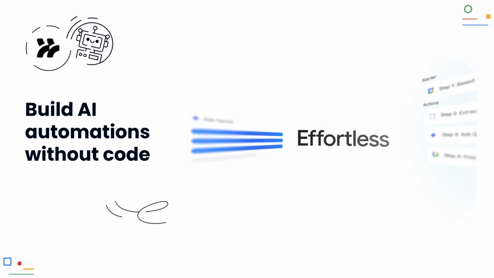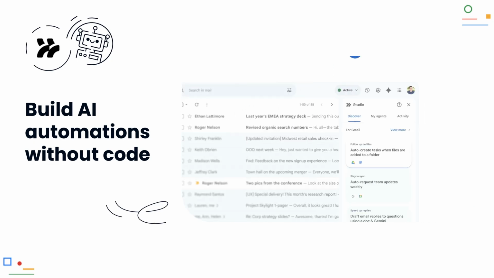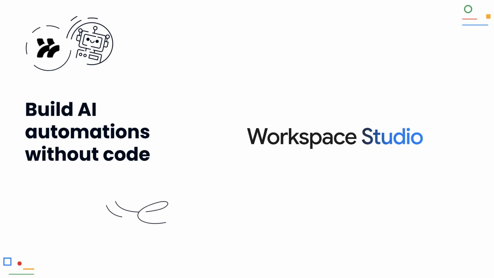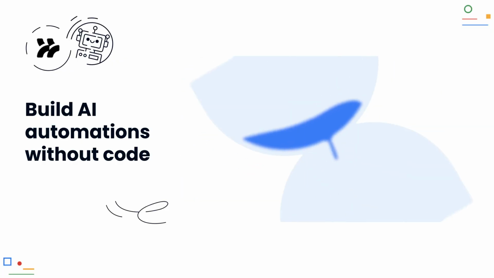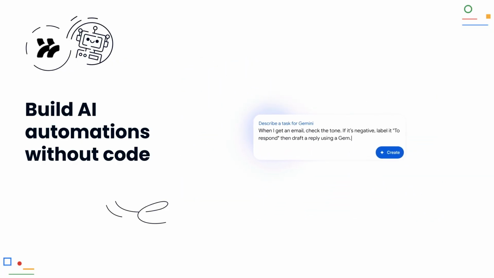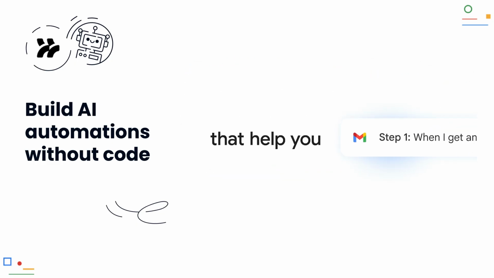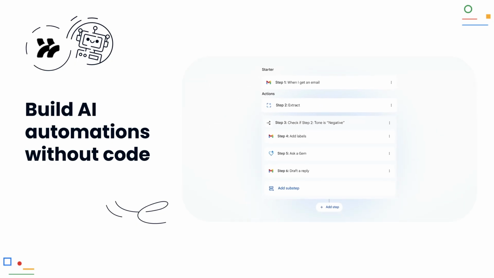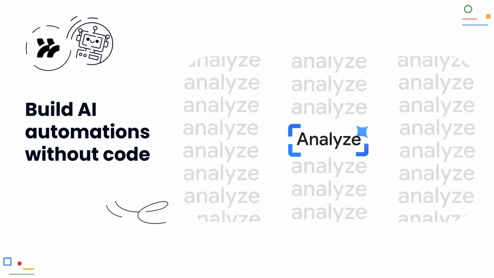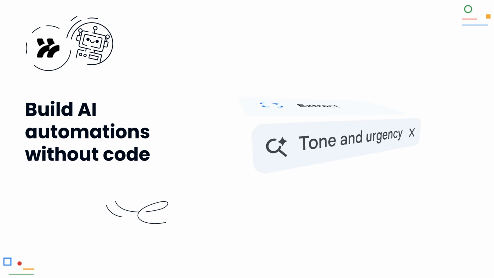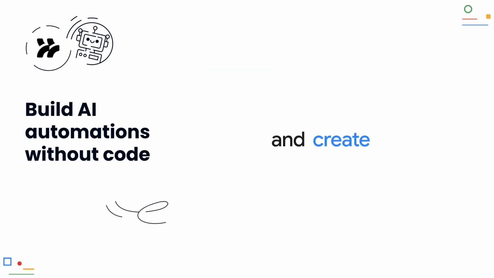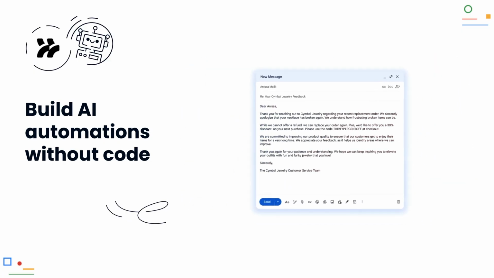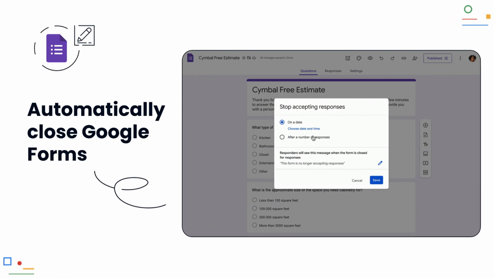Build AI automations without code. With Google Workspace Studio, you can create your own automations without any programming knowledge. Simply describe in plain language how you want the process to work. For example, summarize my open tasks every Friday. Workspace Studio can access your emails and files and helps you intelligently automate work processes. You can also share your workflows with your team. The rollout for this new tool has just begun, so it may take a while before you can actually use it.